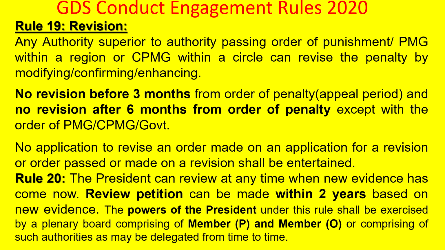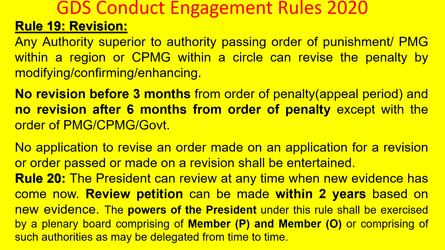Under Rule 19, there is a provision of revision. Any authority superior to the authority passing the order of punishment, PMG within the region or CPMG within the circle, can revise the penalty by modifying, changing or enhancing the penalty. So revision power is there. That means changing the penalty given by the order of the punishing authority.